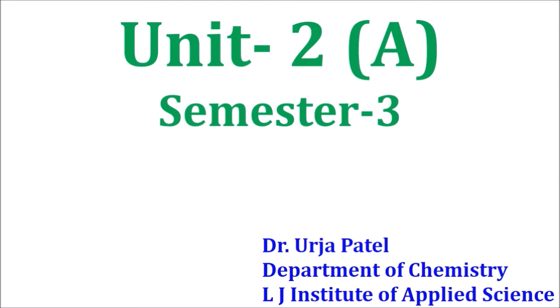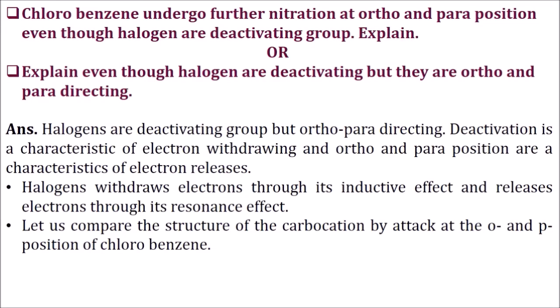In this video we are going to learn about the behavior of halogens. In the last video we classified the substituent groups, in which we showed that halogens are deactivating groups but they are ortho-para directing. Halogens, mostly chlorobenzene, undergo further electrophilic substitution to give the ortho-para product. Even though we know halogens are deactivating groups, they are ortho-para directing.